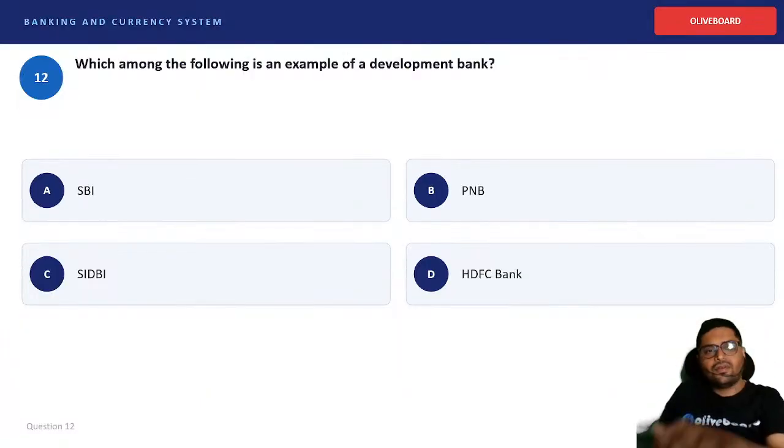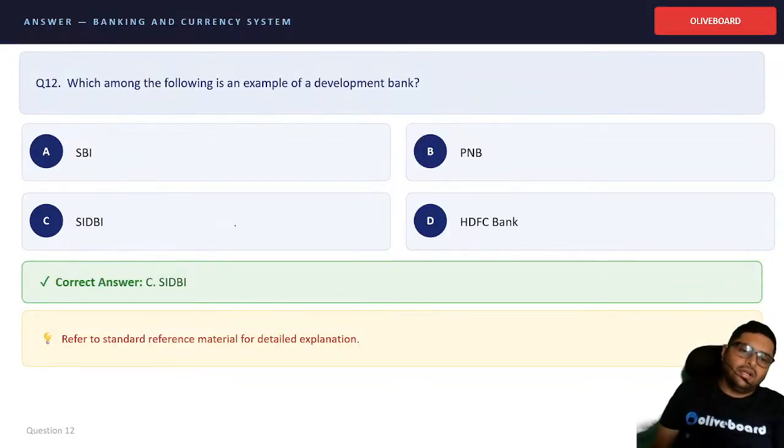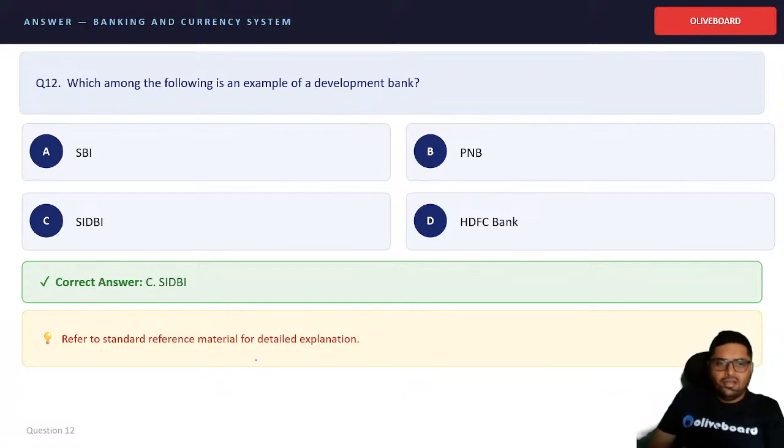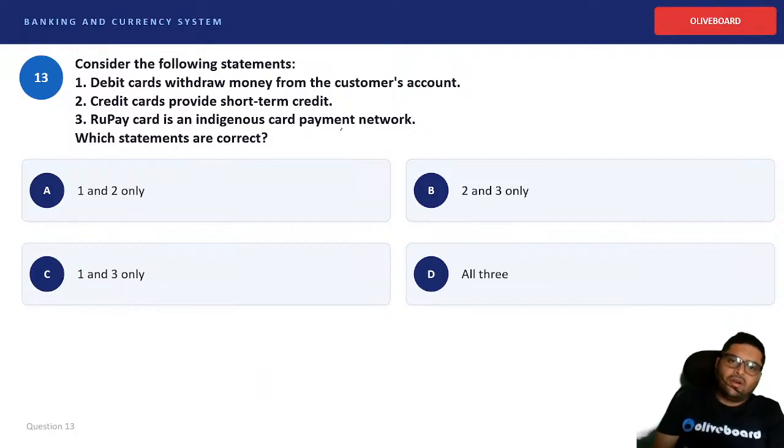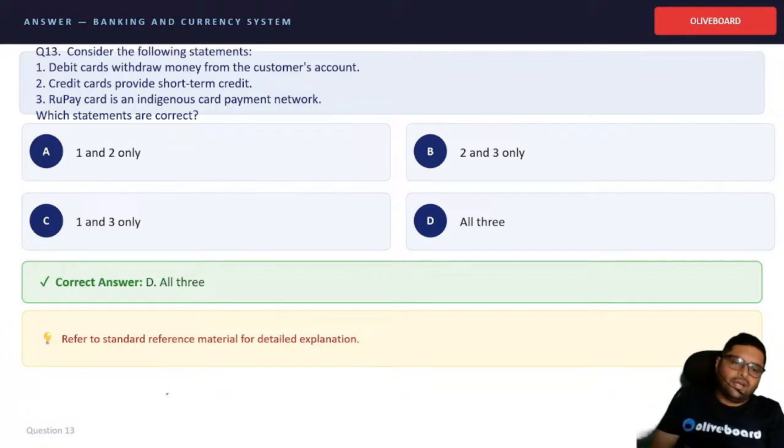Correct? Then we have, which of the following is an example of a development bank? So that is SIDBI, Small Industries Development Bank of India. Correct? The name itself suggests a development bank. Debit cards withdraw money from customers' accounts. Credit cards provide short-term credit. RuPay card is an indigenous card payment network. So all the statements are correct.